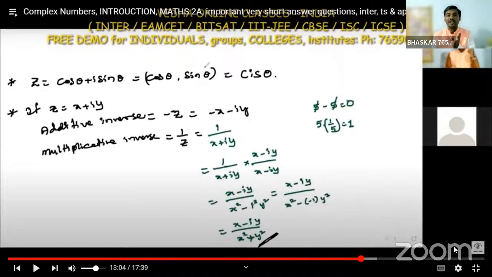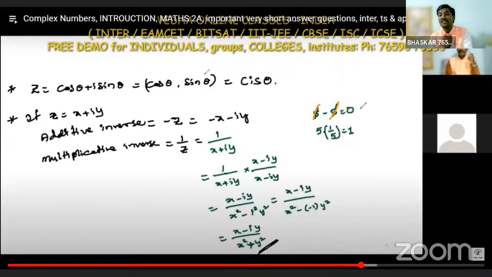Here, plus 5 and minus 5: if you add them, it gives 0. By adding two numbers, if you get the additive identity 0, these two numbers are called additive inverses of each other. Like that, if z is a complex number, minus z is the additive inverse.